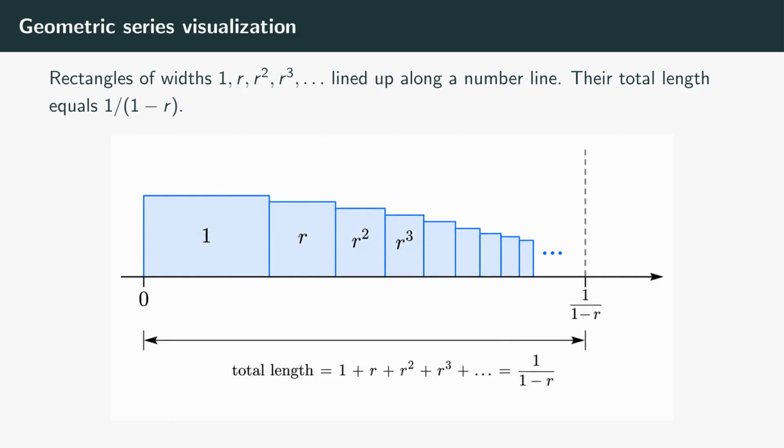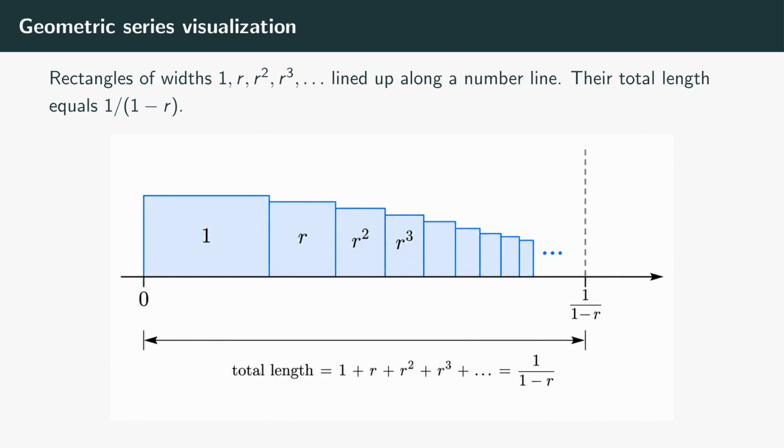At 1 over 1 minus r, the dashed gray line on the right. With r equals 0.6, that is 1 over 0.4, which is 2.5. The rectangles get smaller and smaller, and although they never quite touch the dashed line, they fill in the entire length up to it in a limit. That is the geometric series, geometrically. Each partial sum reaches a little further to the right. The total reach as n approaches infinity is exactly 1 over 1 minus r.